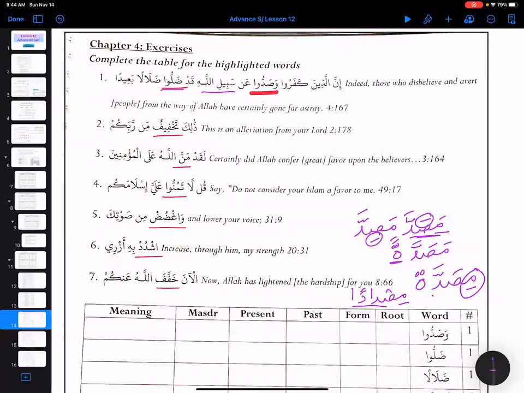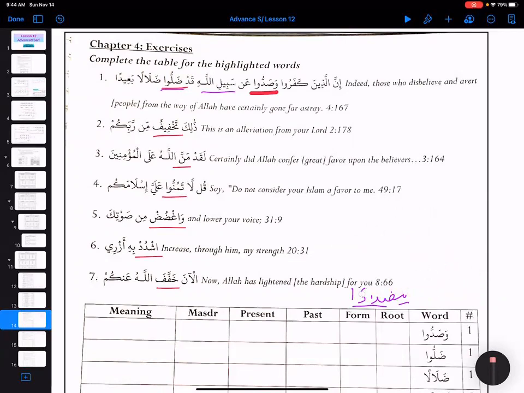I think I'm messing up. So this is bab Daraba, right? So that's why it will take kasra. Thank you so much for correcting me. So Dilli, Dilla, Dilli, and Idlil. And then Isam Ala.